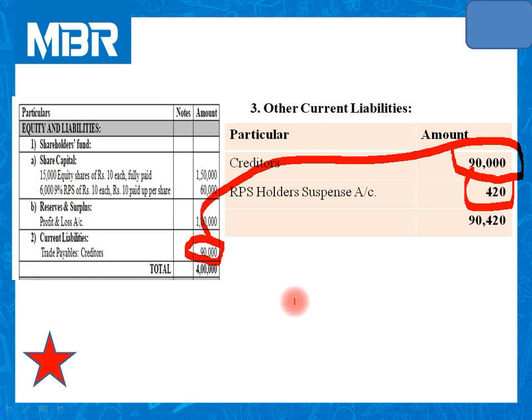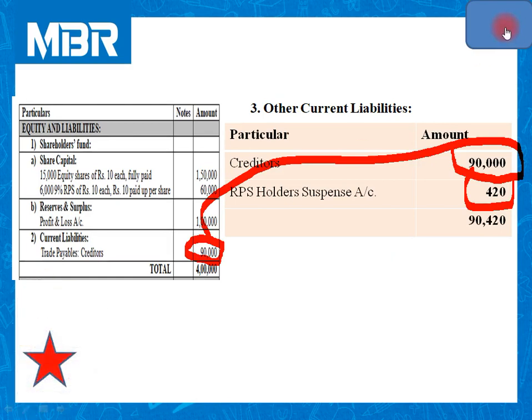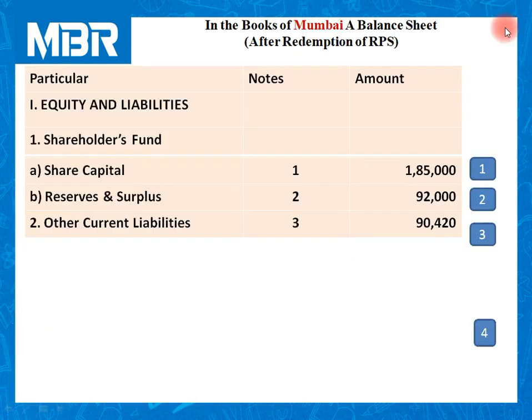So the amount is still payable to RPS holders, and any amount payable to any person is known as our liability. So total liability is 90,420. This is the second effect of this calculation. So just take care of this thing. In this way, the total of the balance sheet for equity and liabilities is 3,67,420.